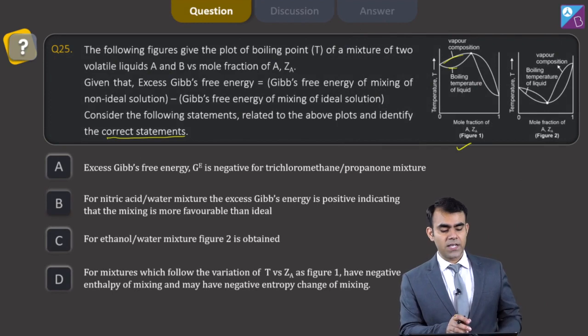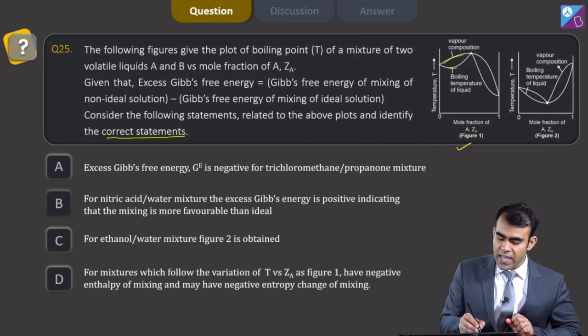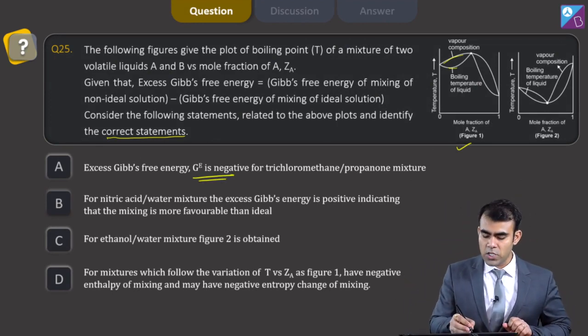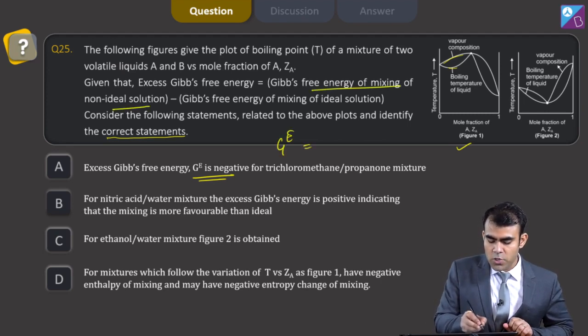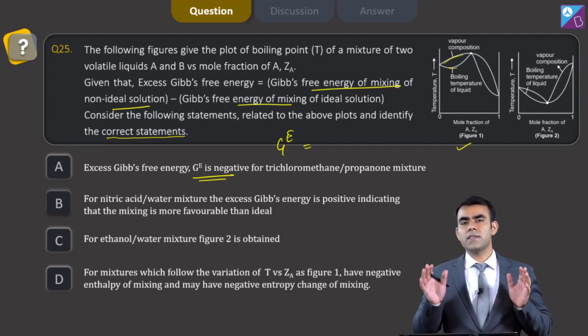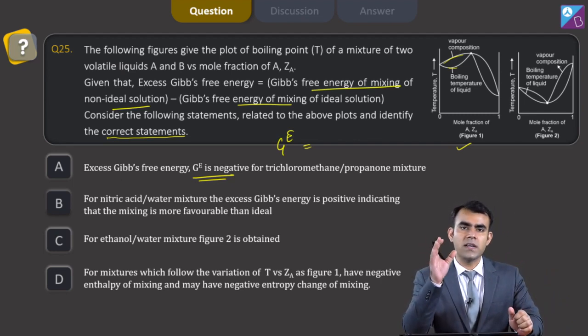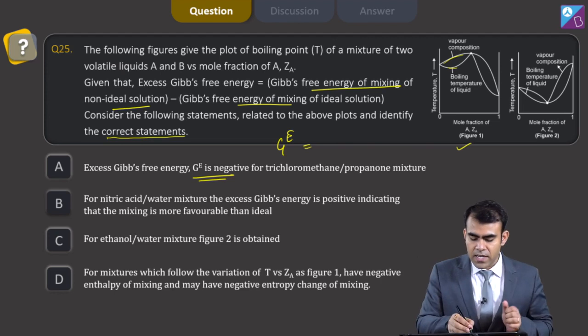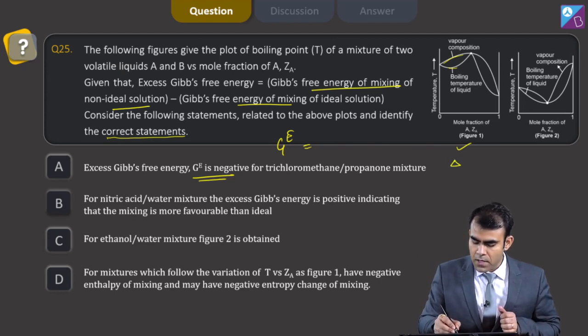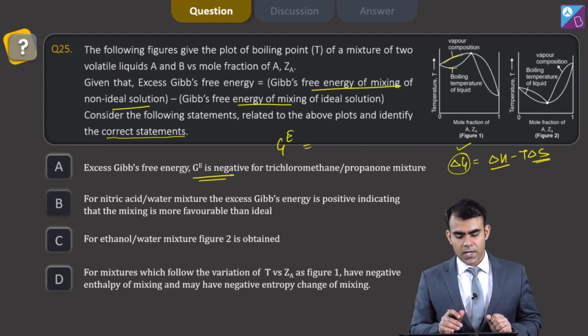Now my first question says excess Gibbs energy GE is negative. See, Gibbs energy of mixing is for non-ideal solution and mixing of ideal. In case of mixing of ideal solution, delta H mixing is 0, whereas entropy of mixing is positive. So in total delta G for ideal solution is delta H minus T delta S. This value is 0, this value is positive. So overall the process is spontaneous.